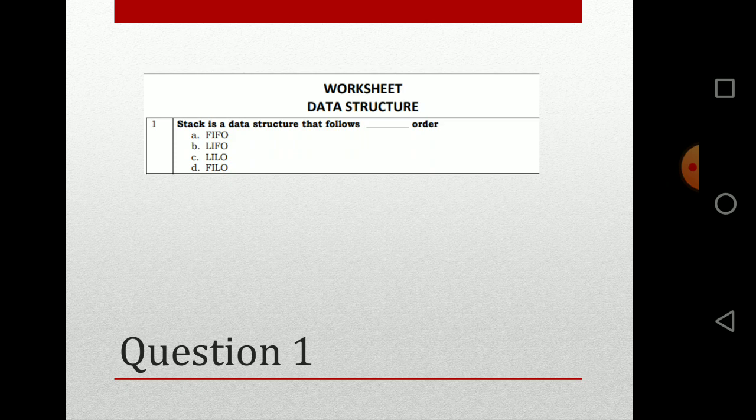So first question for today is: stack is a data structure that follows dash order. FIFO stands for first in first out, LIFO stands for last in first out, and LILO stands for last in last out and first in last out. So just pause the video and write the answer.